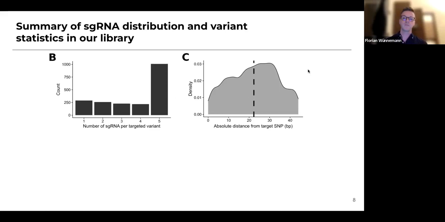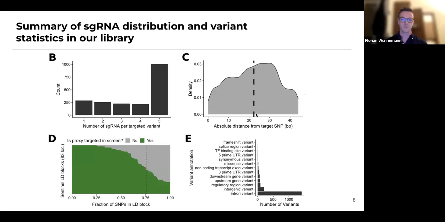Now, when we look at the average distance of guide RNAs from the SNP sites that we're targeting, this is around 23, and you can see that it's almost normally distributed. So we limited ourselves to not going too far away from the SNPs that we're targeting, and so this is a maximum of 50 base pair windows in both directions, so a 100 base pair window around the SNP.